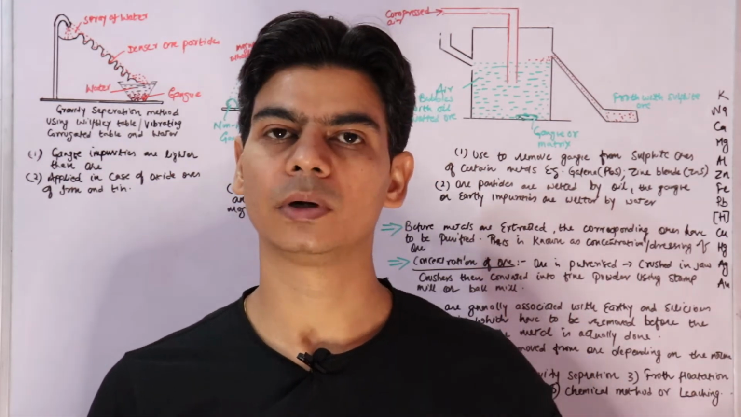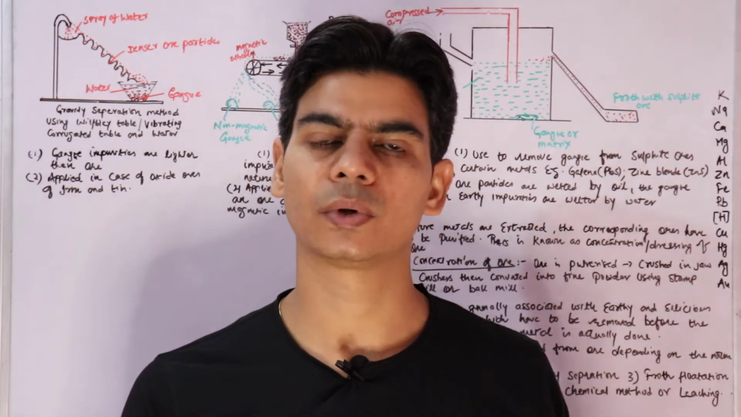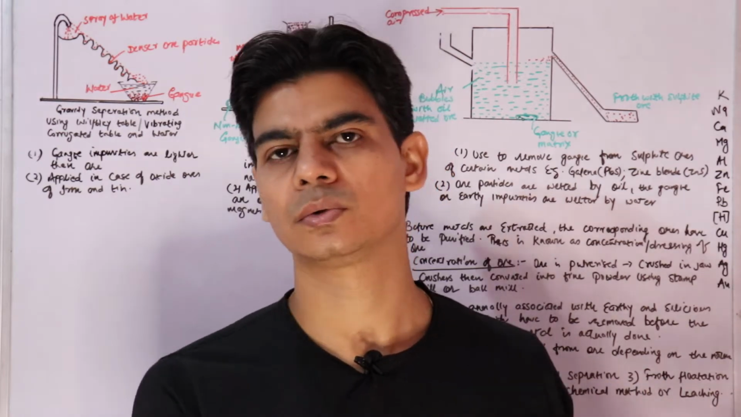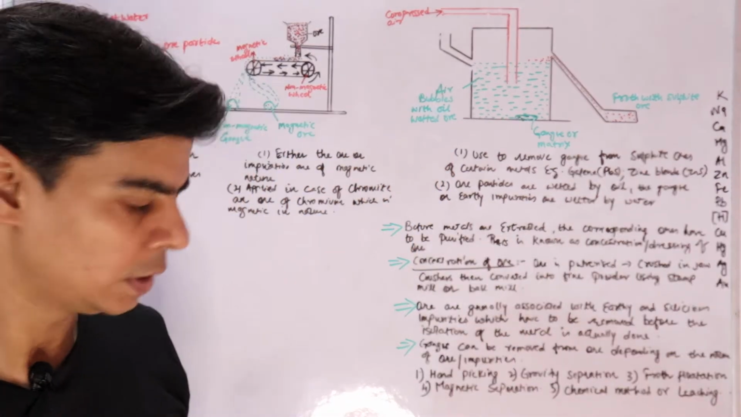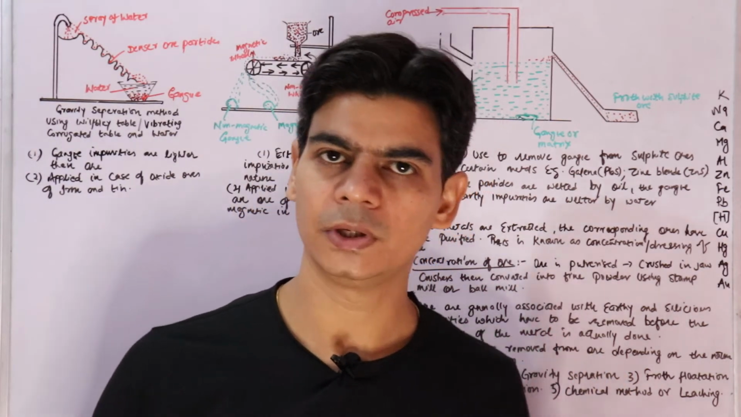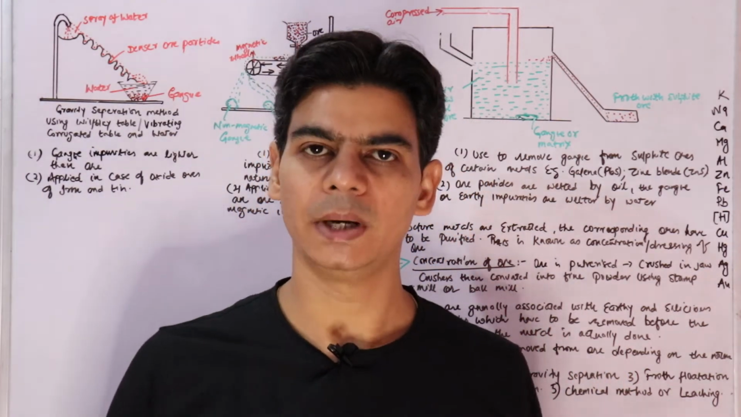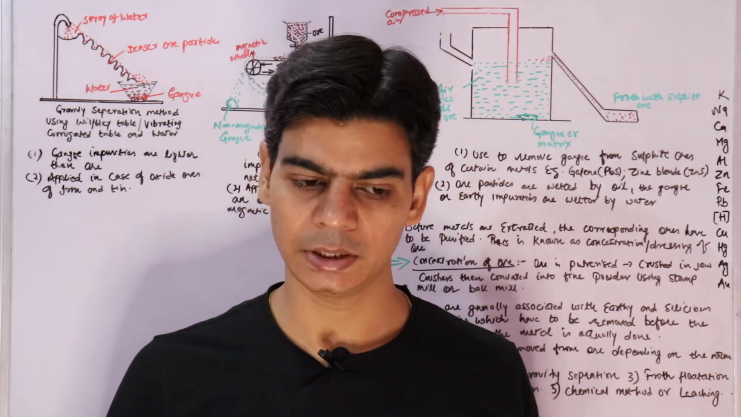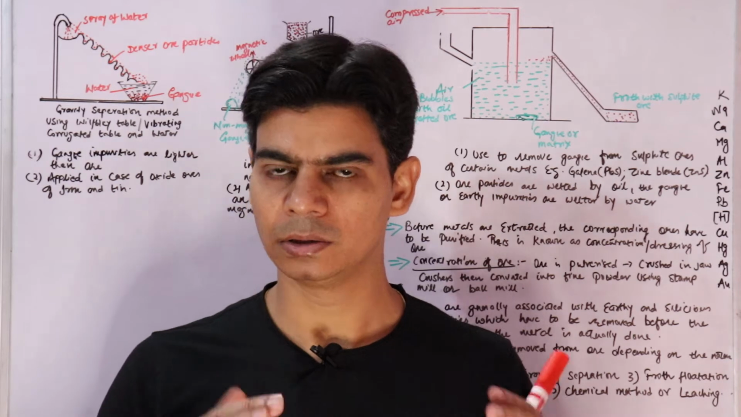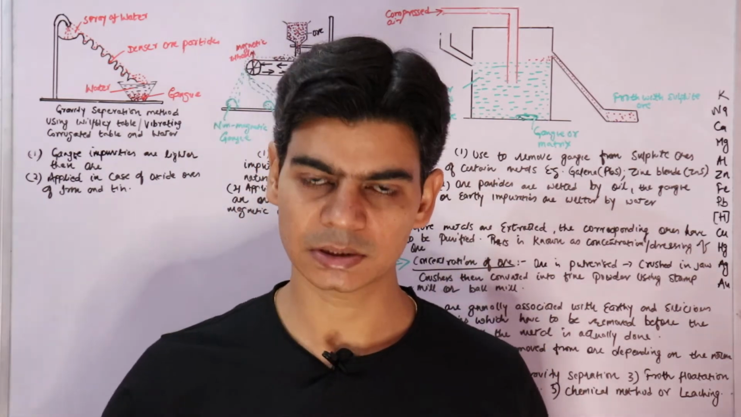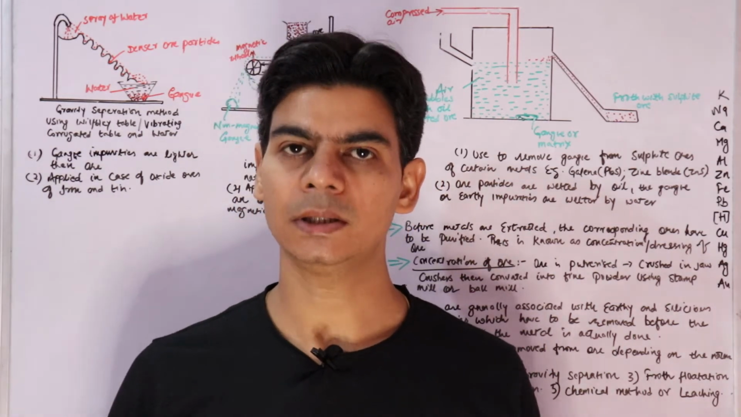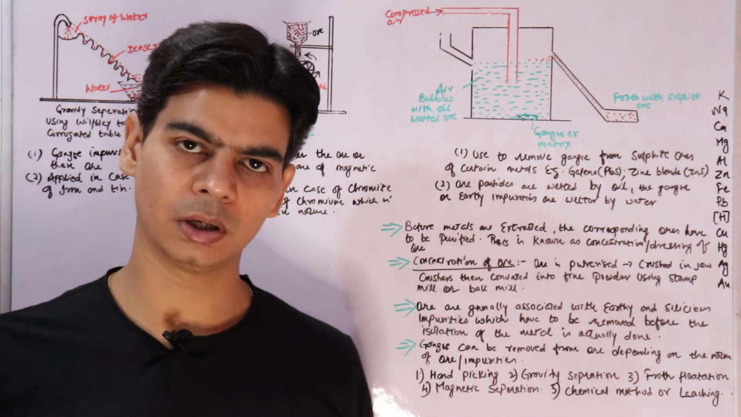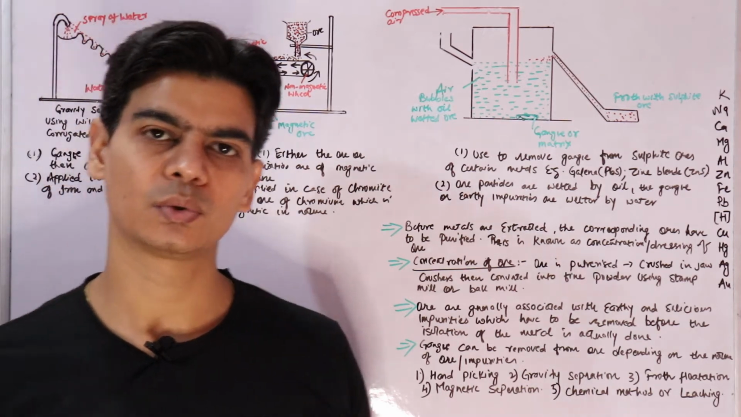We need to remove impurities from ore, so this is known as concentration of ore. Removal of impurities from ore is known as concentration of ore. The ores of metals generally occur beneath the earth's crust, and they have to be brought to the earth's surface using different processes. This process of bringing ores from beneath the earth's crust to the surface is known as mining.